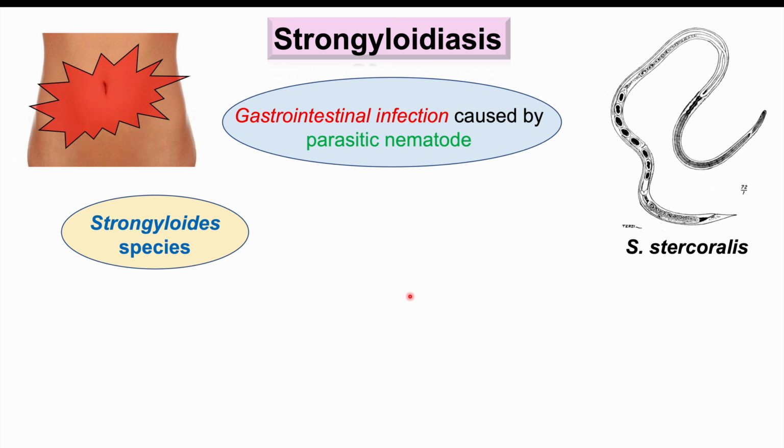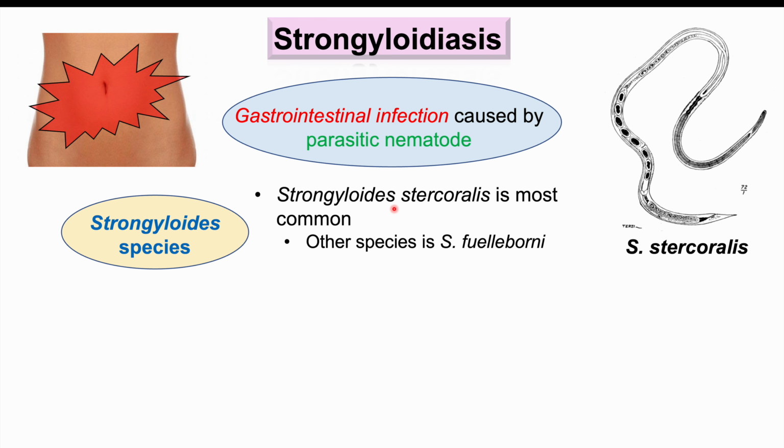So again, Strongyloidiasis is due to infection with Strongyloides species. Again, these are those parasitic nematodes, those parasitic roundworms. And Strongyloides stercoralis is the most common species that causes infection. Another important species that causes infection is Strongyloides fuelleborni. There are other species, but these are the two most important ones. And these Strongyloides worms are also known as threadworms.